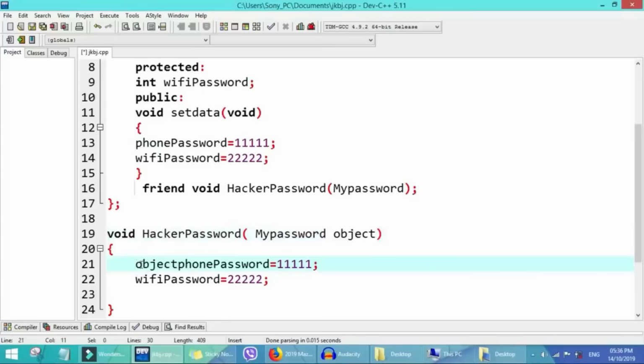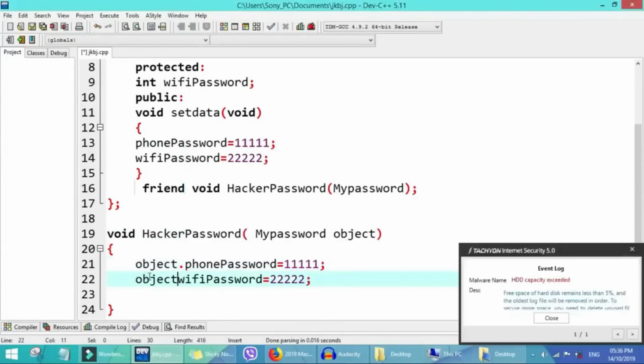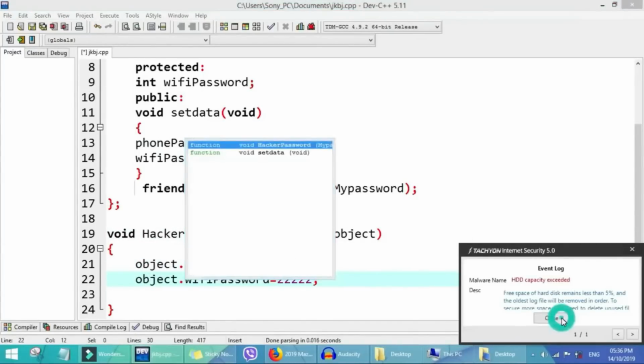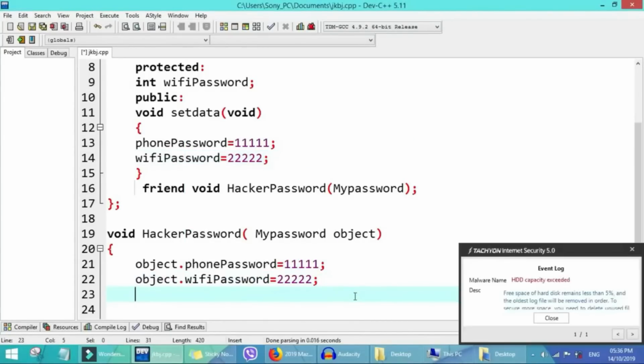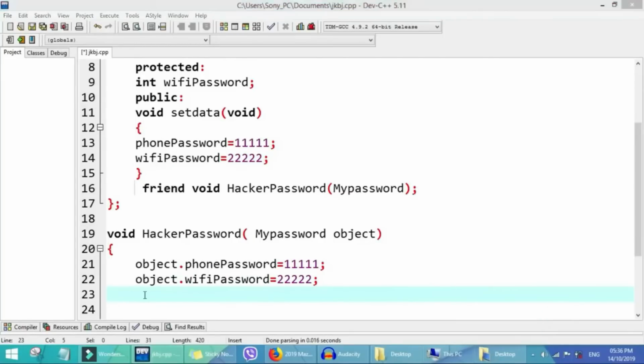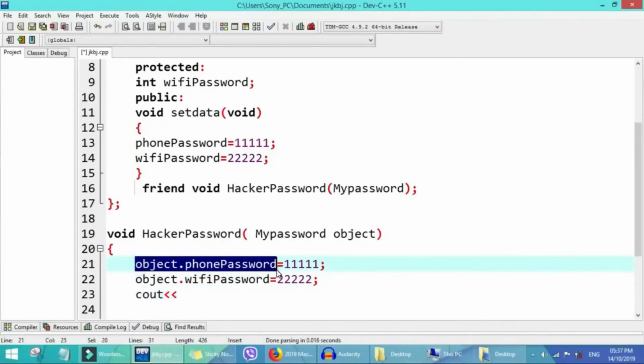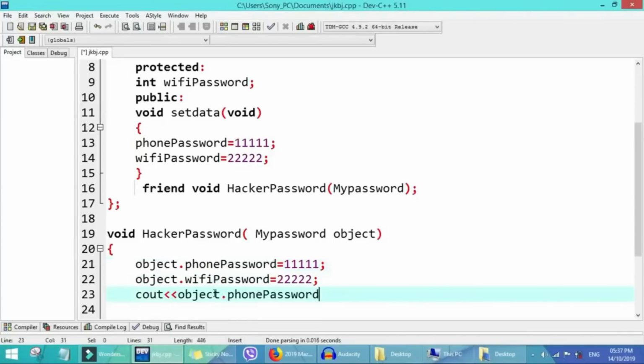So we say object dot this one, object dot this one too. Like this now, we say cout, everything there, copy and paste it here.